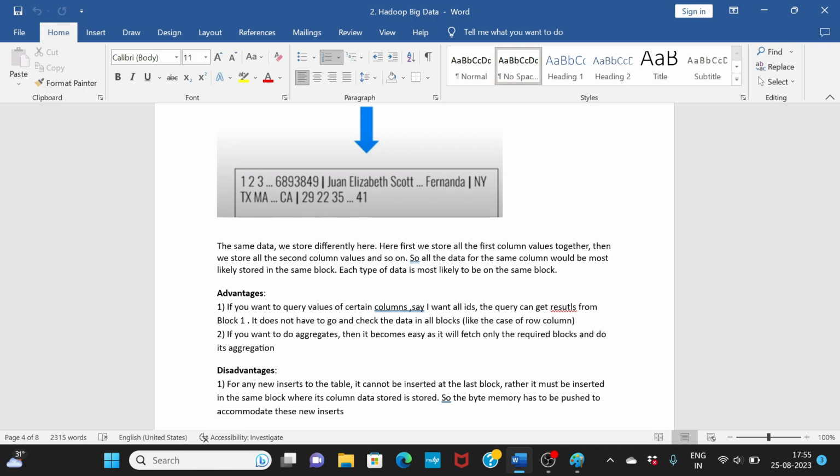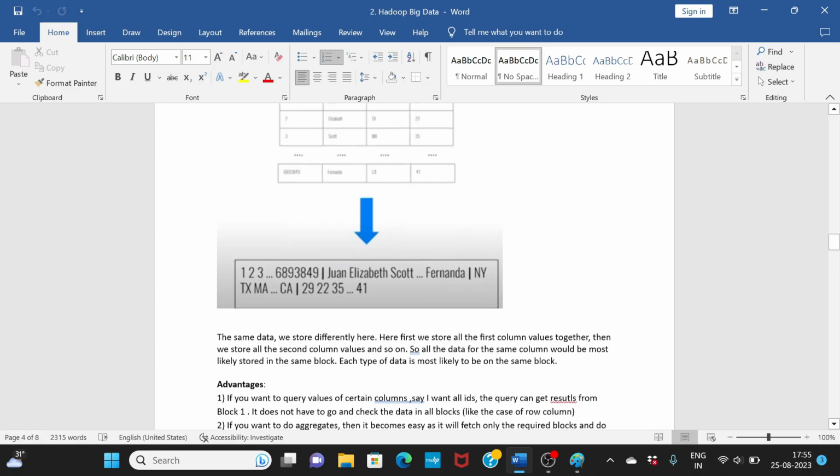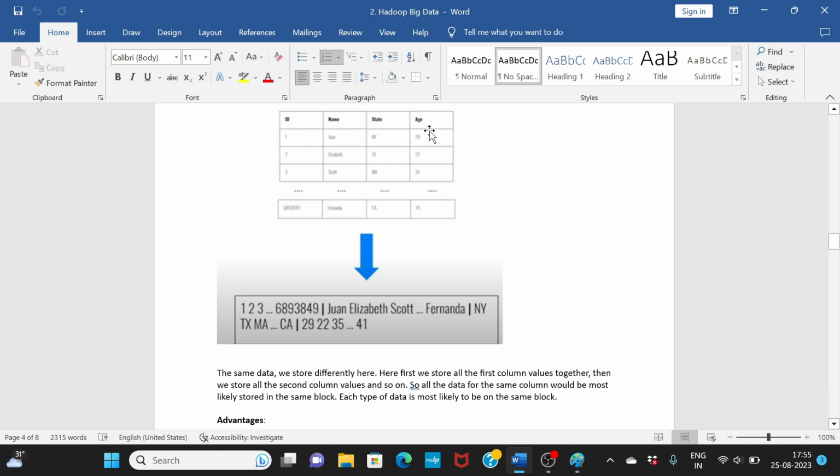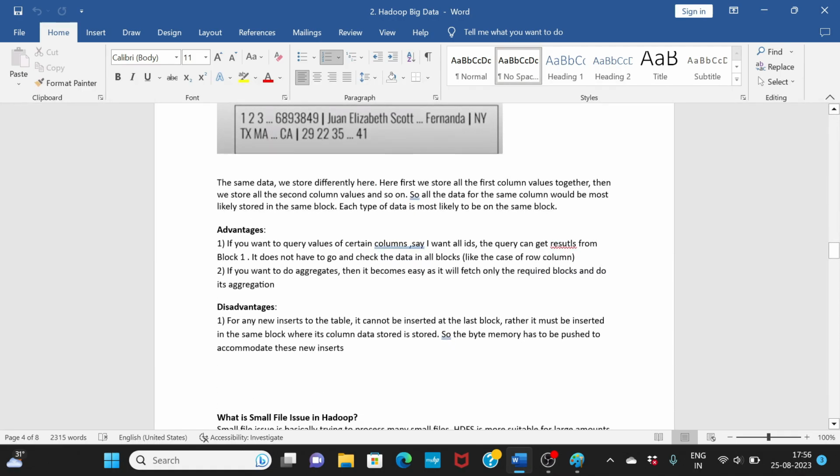Now disadvantages. Again, we talked about advantages, we should also talk about disadvantages. So let's say you want to add any new record, right? So let's say a new ID, new name, state and age came. Then what you have to do is you have to add it here, ID. Basically you have to make a space, then you have to add name here, again you have to make a space. So that becomes a little difficult here.